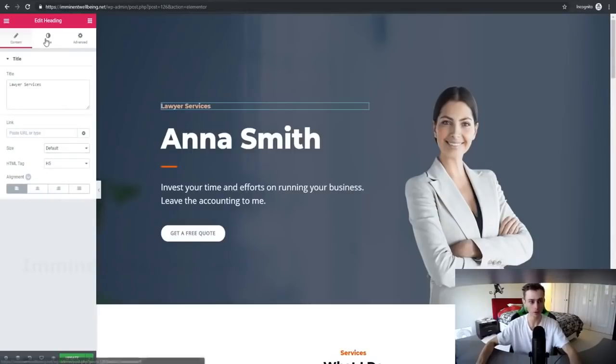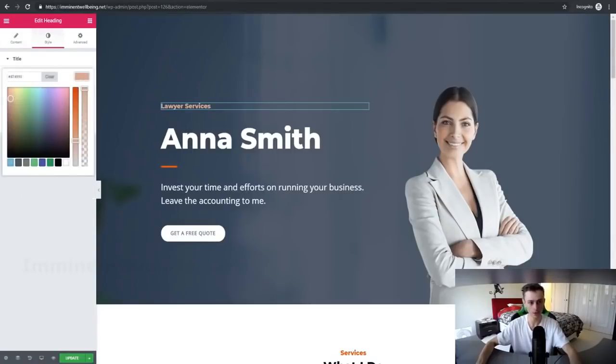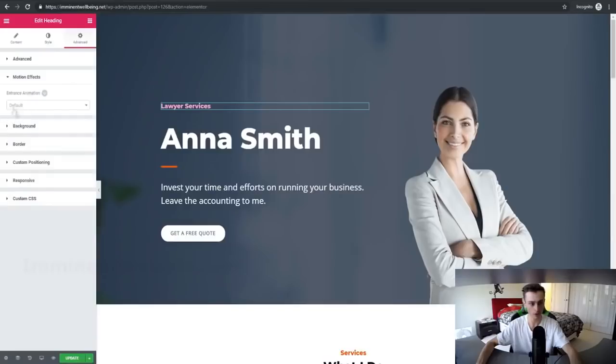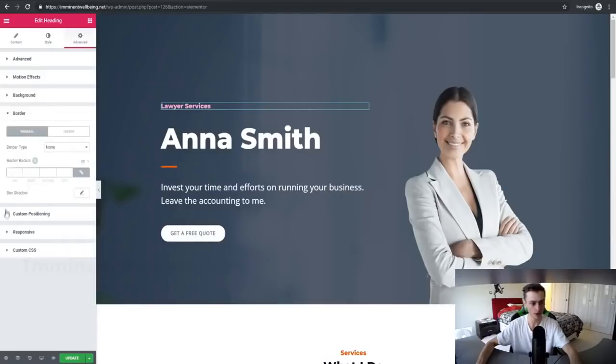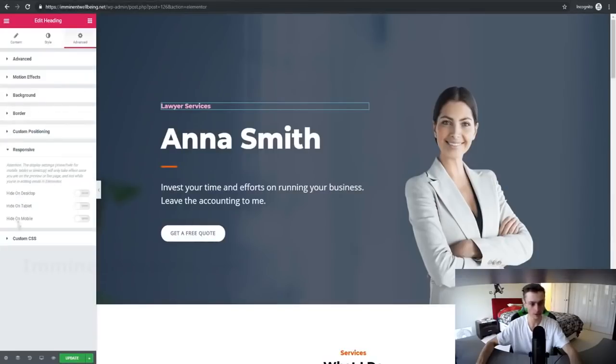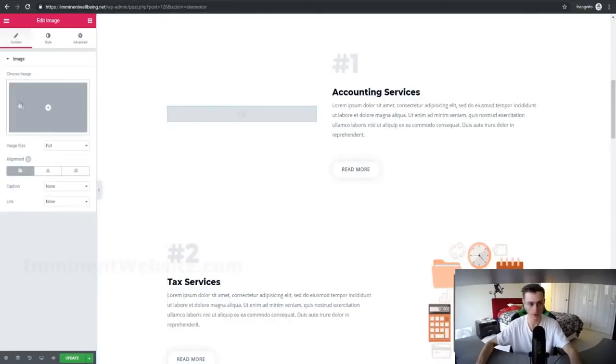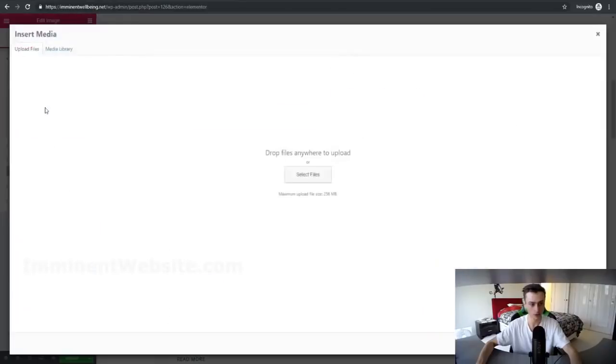We can go over here to style and we can change the color, so we can make this like red or pink or anything like that. We can go to advanced, so we can mess around with all of that. We can mess around with the motion effects, the background, the border, custom positioning, responsive, and all that type of good stuff. Like we can go over here and we can delete this image if we don't like it. And we could always add a new image by going over here.